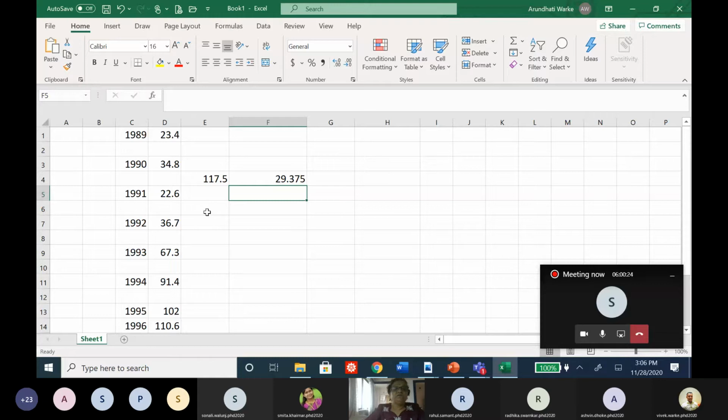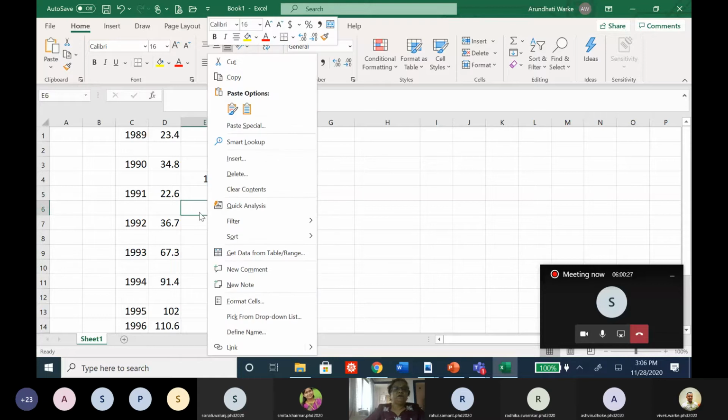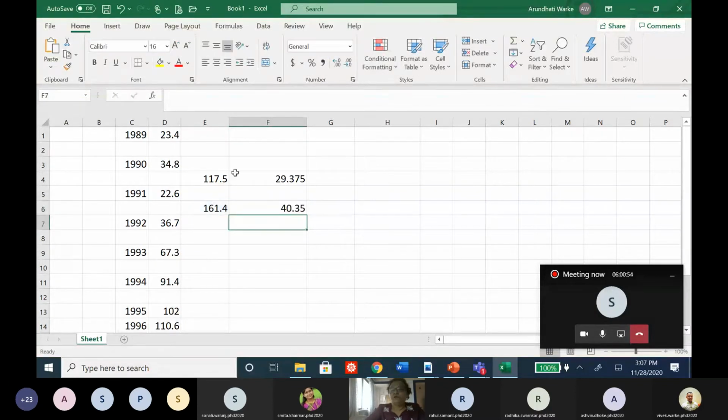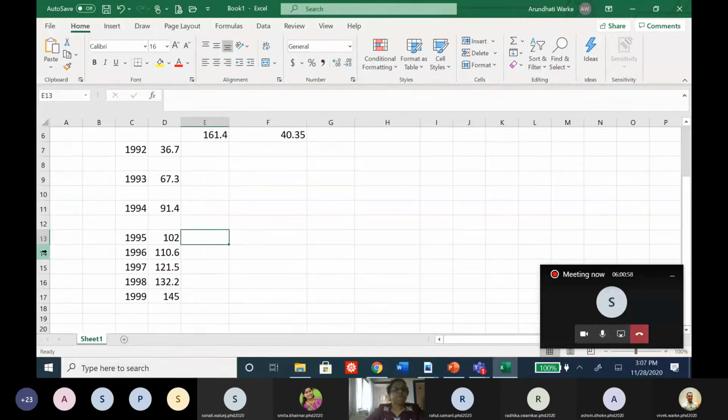Then for the next one, it will go here. Correct? It will be here. This is equal to, now we will drop the first one, this value plus this value plus this value plus this value equal to, and then here again this is equal to this sum divided by 4. Do you get it? Yes, ma'am.